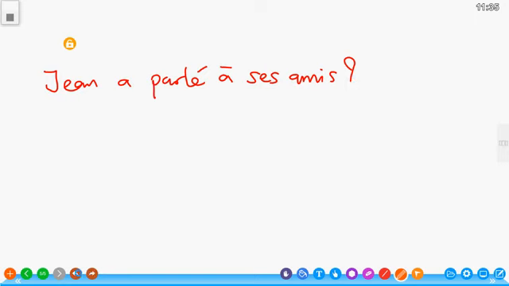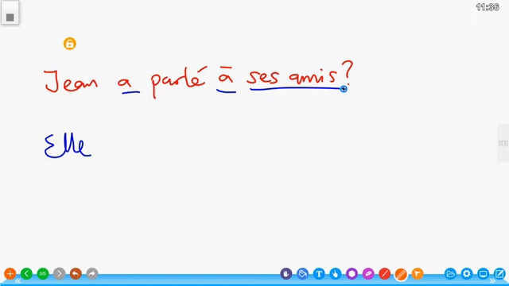Voilà la question. Now, the first thing is, this person has a feminine gender, so it becomes elle. And then, we first look at the difference between these two, this à and a. In expressing passé composé, in expressing past tense, we use avoir or être plus participe passé. That is, the past tense of that particular verb. So this a is only functioning from avoir. It's functioning as an auxiliary verb. And then this one is a preposition that introduces ses amis, friends.